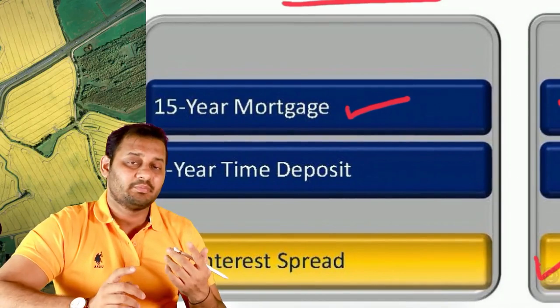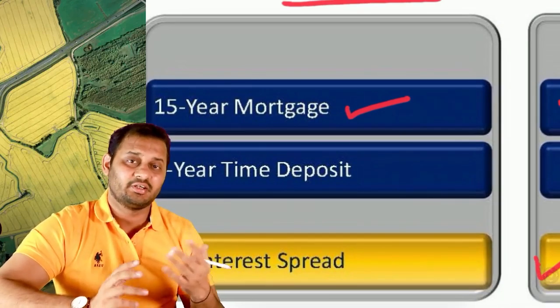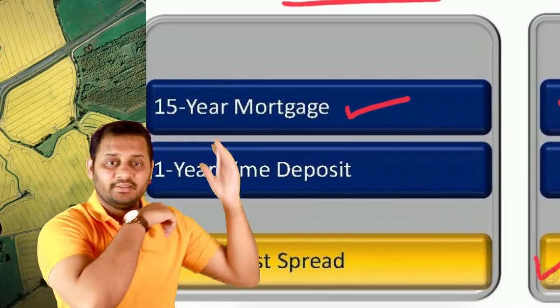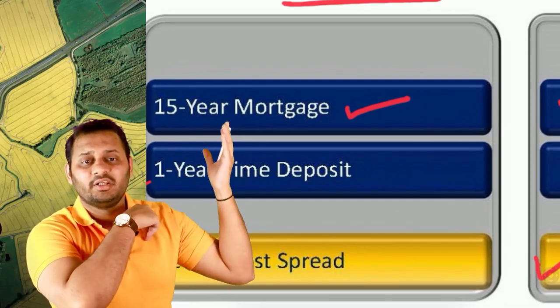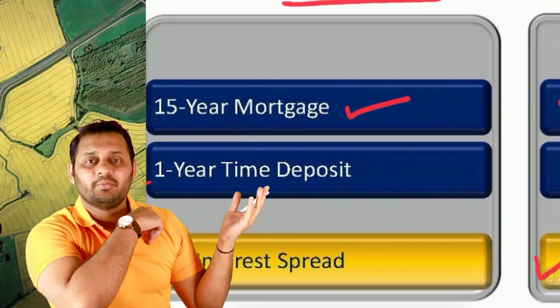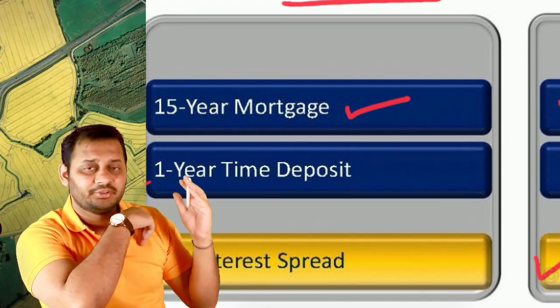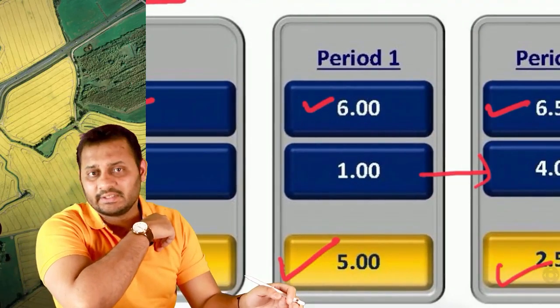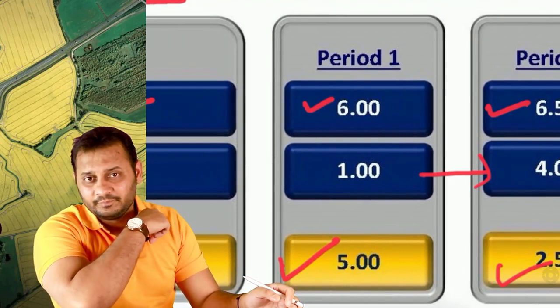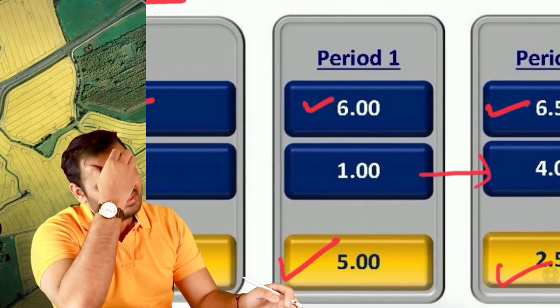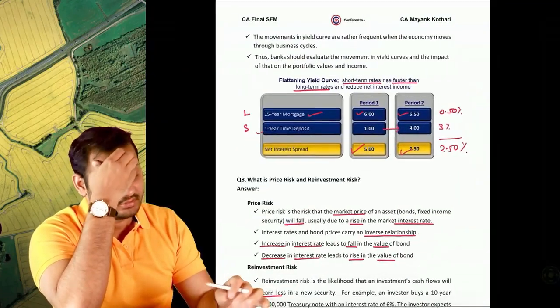In basis risk, the basis is also different, LIBOR, MIBOR and so on. In this case it can be the same, LIBOR on the 15-year mortgage, LIBOR on the 1-year time deposit. Both can be on LIBOR, but because the timing is different, the maturity is different, the interest rates are different in that case. Okay, and this is called yield curve risk.